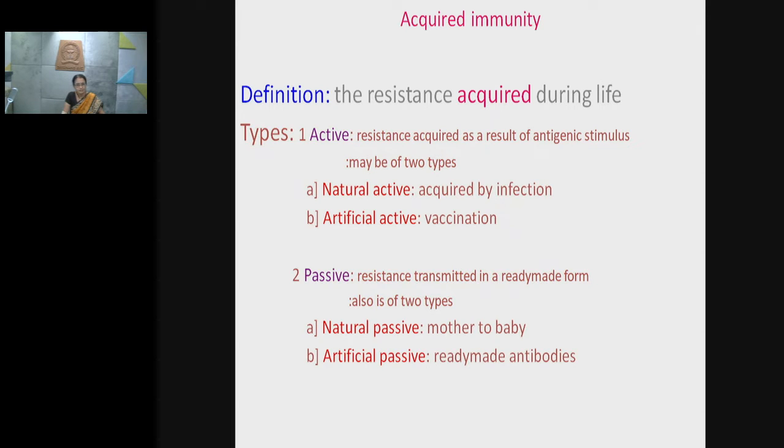Now, how can we get this antigenic stimulus? We can get it in two ways: one is a natural way and another is an artificial way.